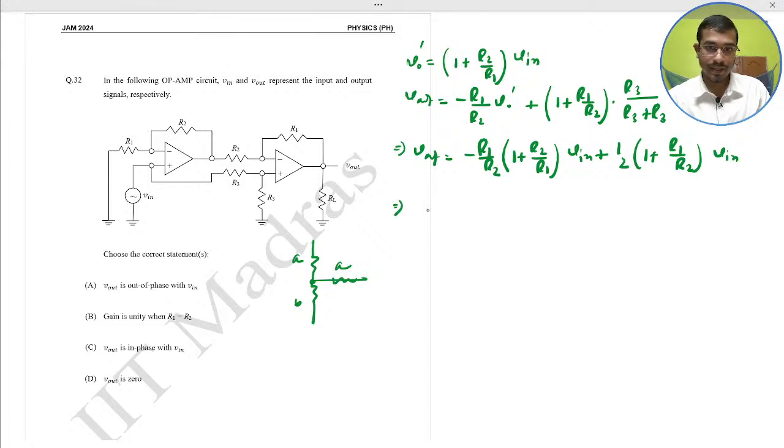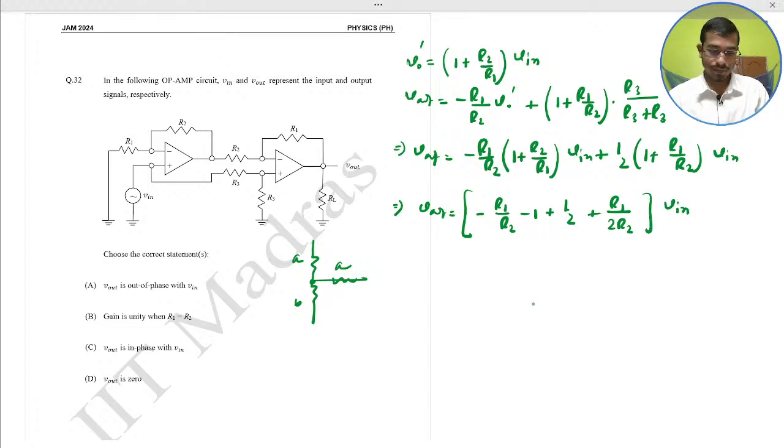That implies V output would be what? Minus R1 by R2 minus 1 plus half plus R1 by 2 R2 into V input. So V output would be minus half, common 1 plus R1 by R2 into V input.